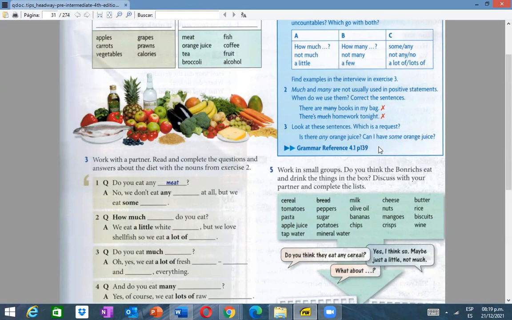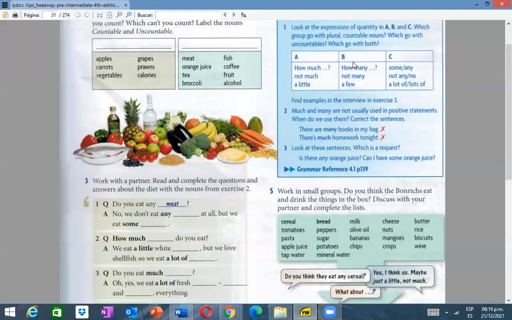Okay, that's correct. And here, everybody, we have, there are some books, yeah, we can say it's okay. And also maybe another idea, how can we change? You have to hear many options. What would you like to use if you don't want to use some, for example? But what can you say? There are a lot of books in my bag. Yes, very good. Excellent. There are a lot of books in my bag. Okay, some maybe 3, 4, but if you use another expression of quantity like this, a lot of is more than 3, right?